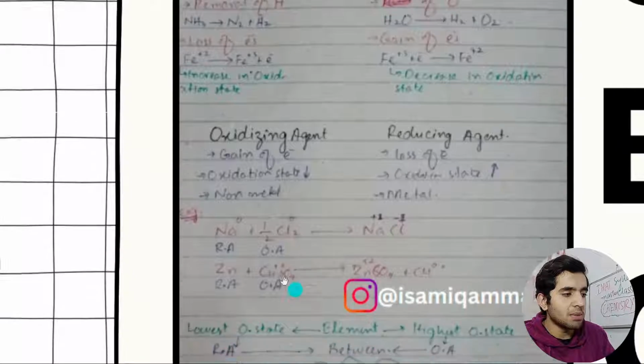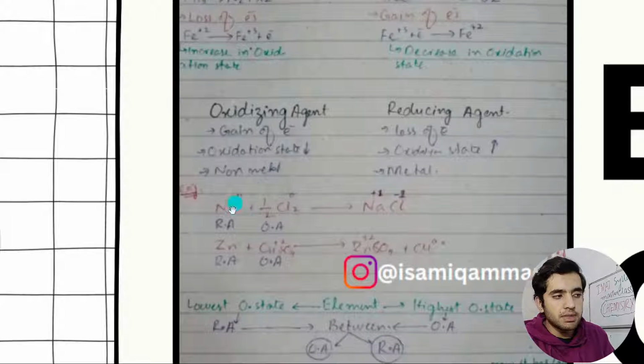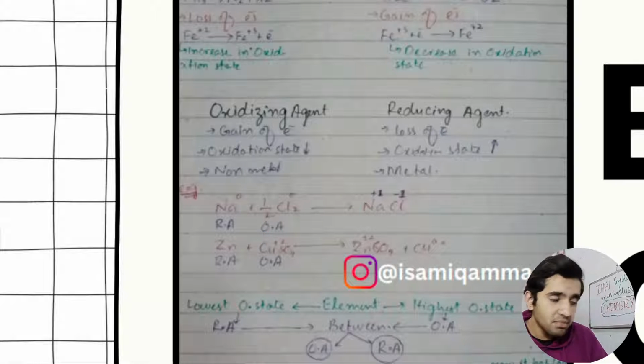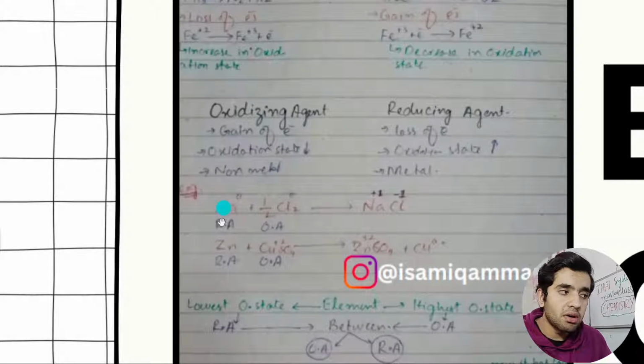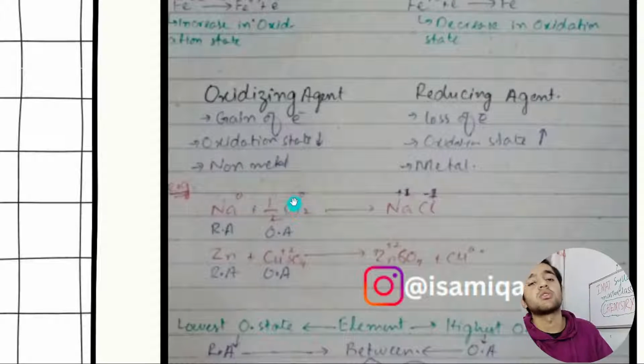So I have added an example here. If anything is solo, or in atomic form or molecular form, the oxidation number is always 0 in an equation. Here it is in atomic form, so it is 0. Here chlorine is in its molecular form, so the oxidation number is 0.